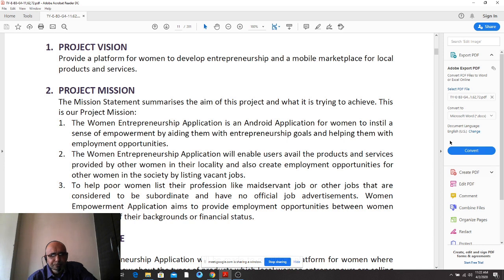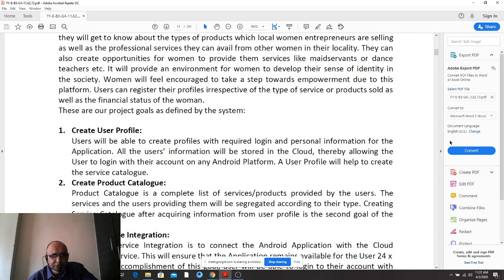Again, to mention, you have to narrate all of the goals here. 6 goals. That is create user profile, create product catalog. Something different is what we can visualize: something else was written in the SOW, and in the feature set document something else is happening. This mismatch should not be there. This is rated as a parallax deviation between the documents. So one should not do that.